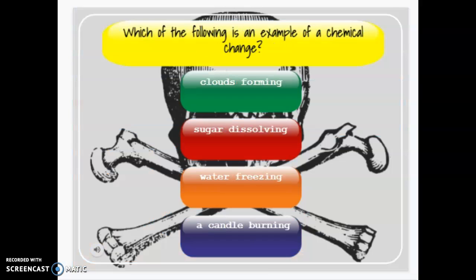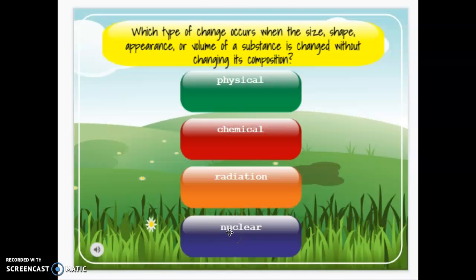Which of the following is an example of a chemical change? You can't undo this. It's not clouds forming because clouds can turn into rain and they can move around in the different states of matter because it's water. It's not sugar dissolving. We can undo that. It's a candle burning. Last one.